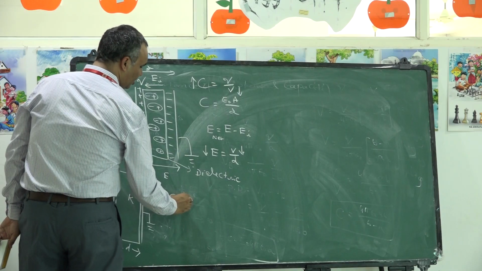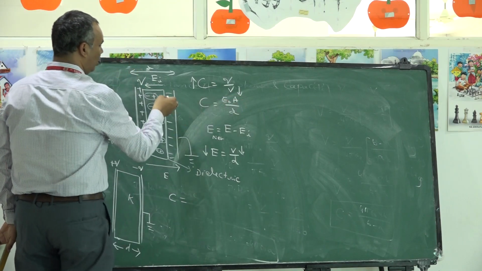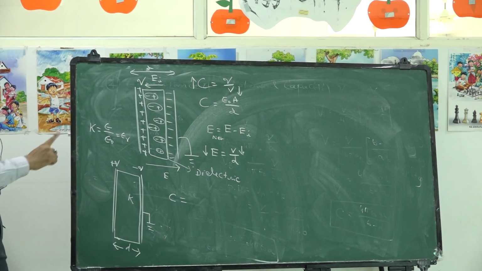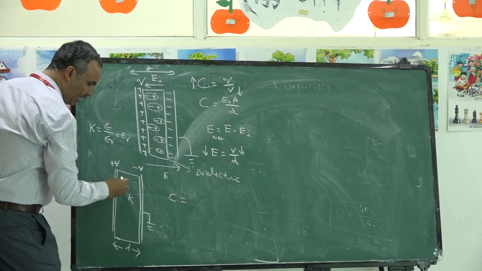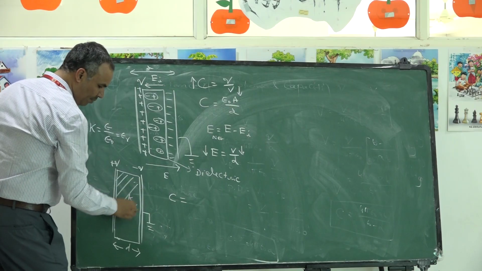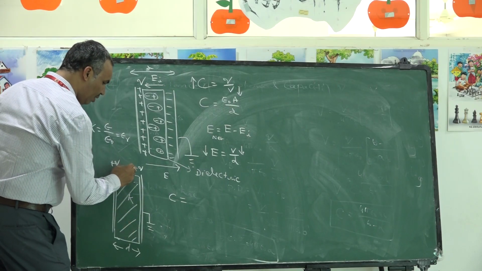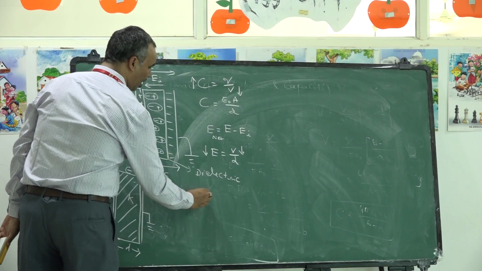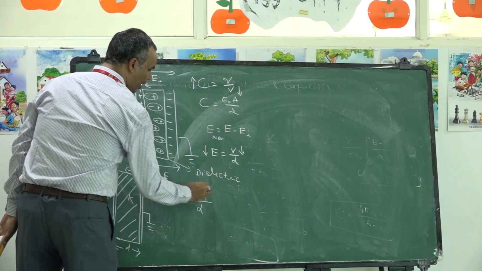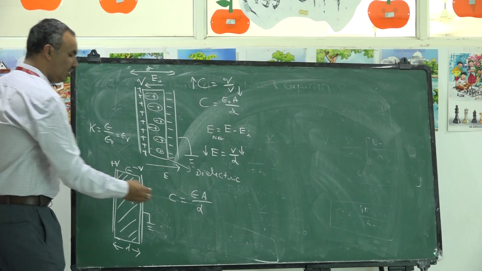So capacitance is given by epsilon naught A by D in case free space is available between the two plates. Instead of free space, I kept a dielectric slab. So this dielectric slab is having permittivity epsilon. Then capacitance is given by epsilon A by D. Area of the plates did not change.